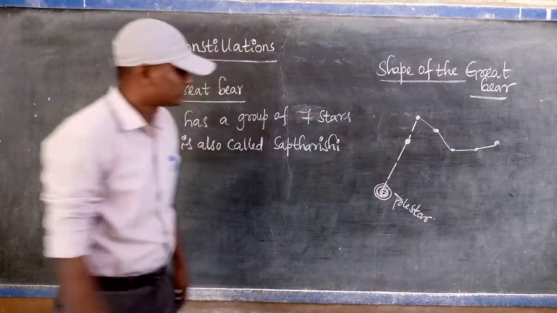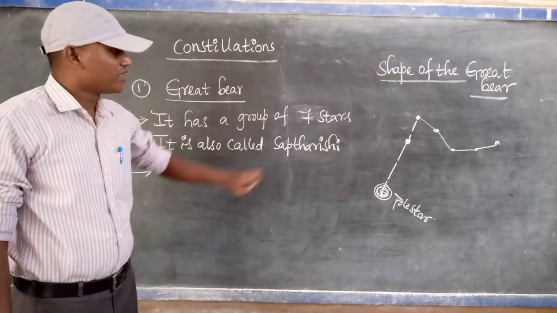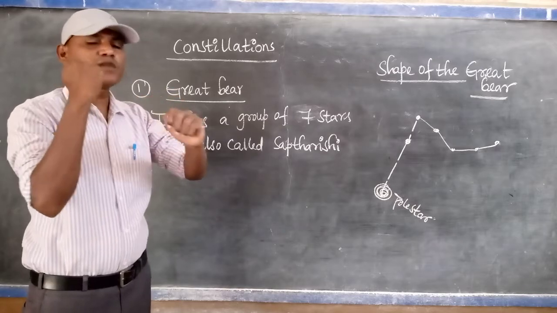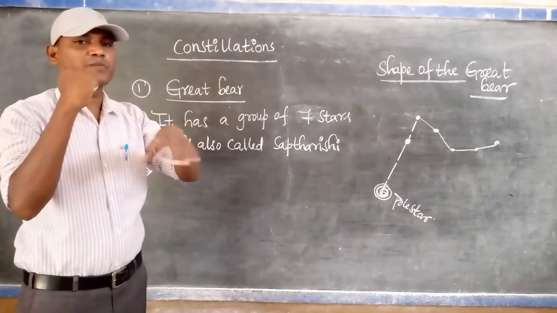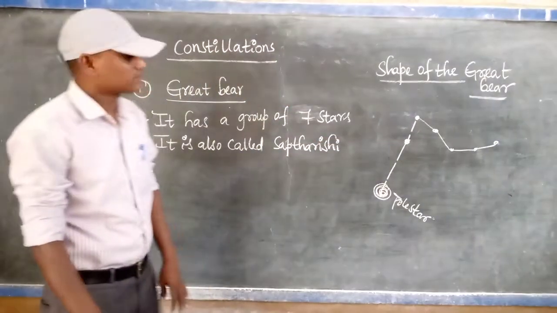So this is the way. The Great Bear appears just like a plough, which farmers use for the agriculture field. A plough is like this, and in that mode it appears.